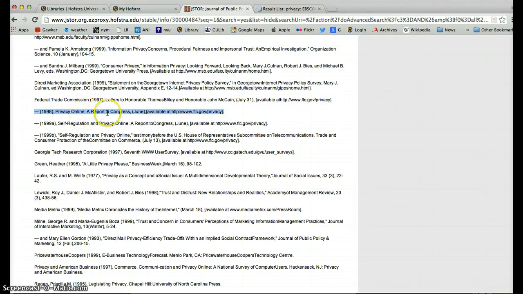So this, for instance, you're not going to find on an academic database, Privacy Online, a report to Congress from 1998. But there is a web URL. Now this may not actually still be an active link, but you can try it out, see if it's there. So for everything you find, there's always more references.